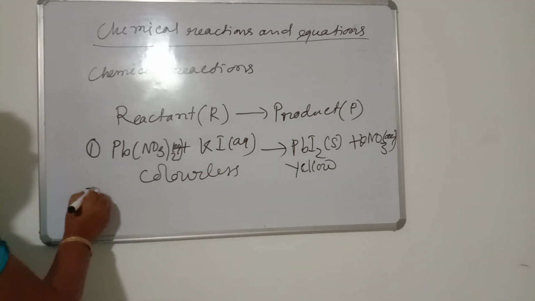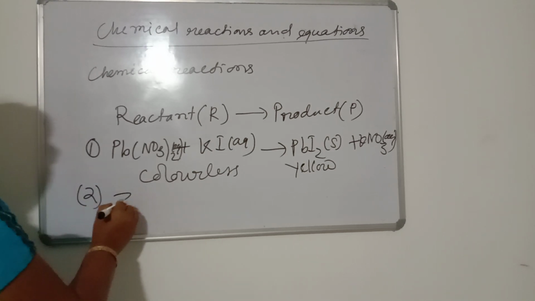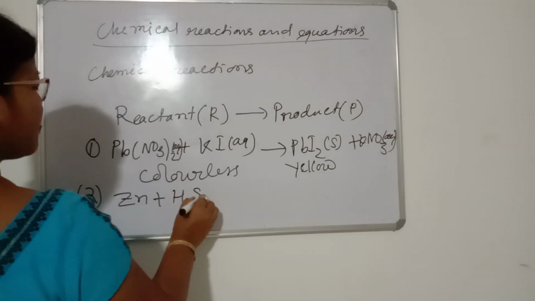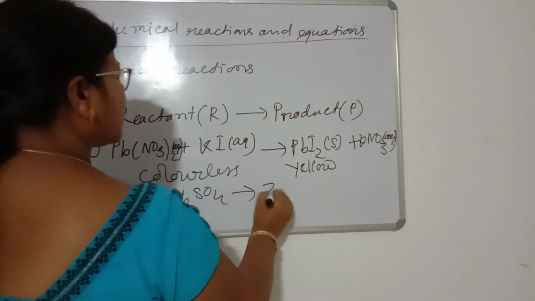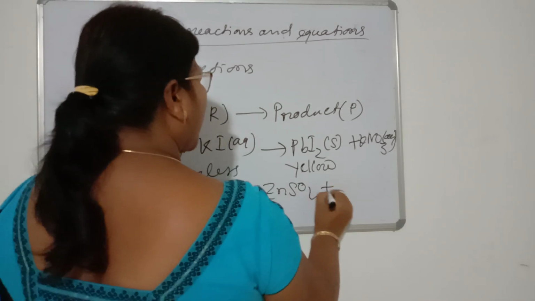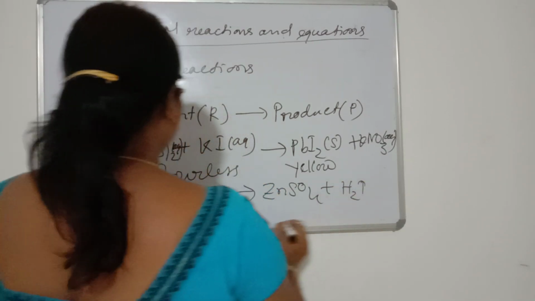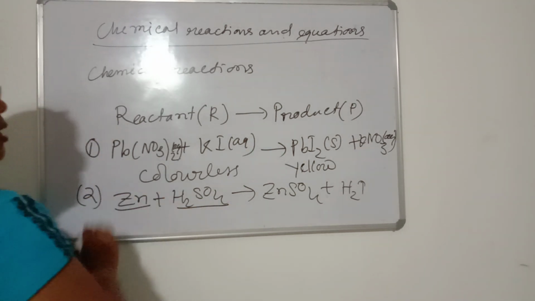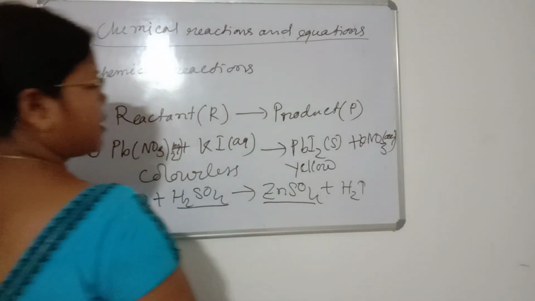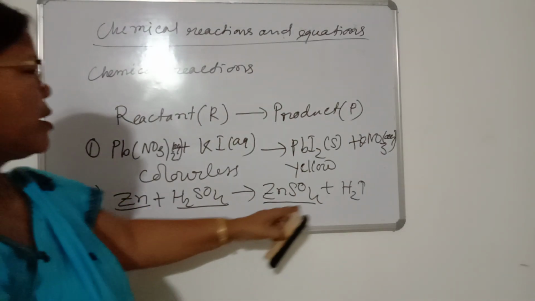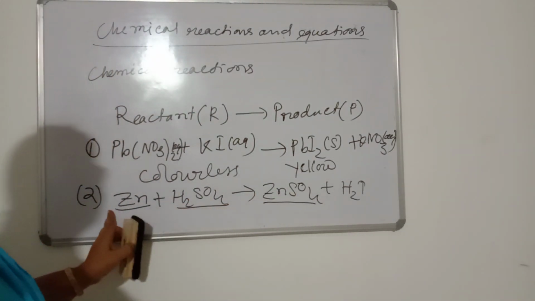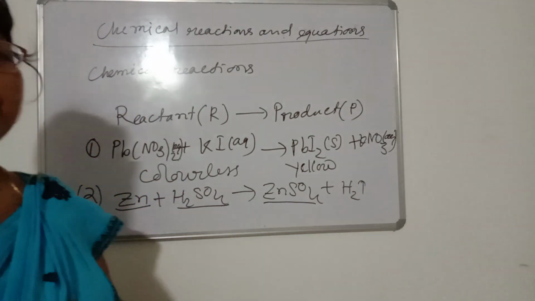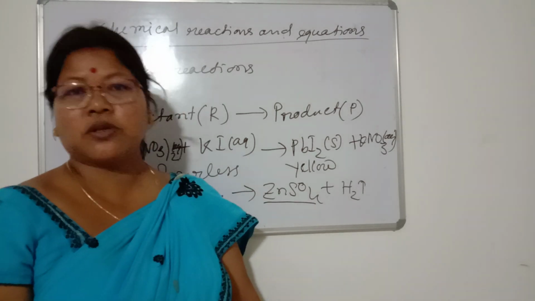For example 2, if we take zinc and sulfuric acid, then zinc sulfate and hydrogen gas will be formed. Here we have taken zinc granules as solid and sulfuric acid as liquid, and it forms solid zinc sulfate and hydrogen gas also. Before the reaction these are solid and liquid, but after the reaction it forms a gas. That means in some reactions there must be evolution of gas also.